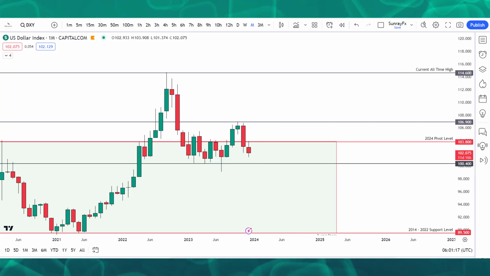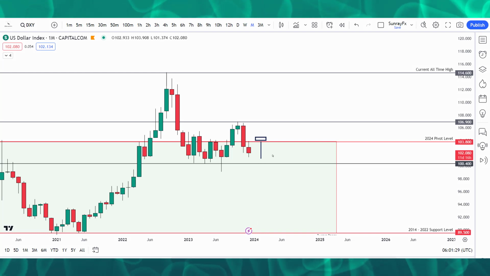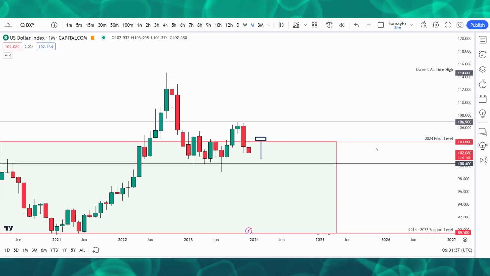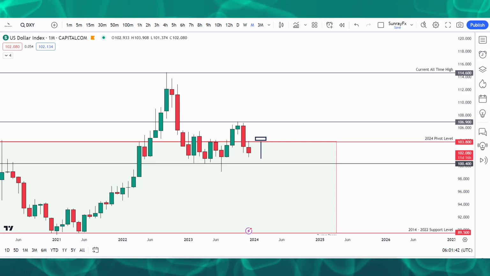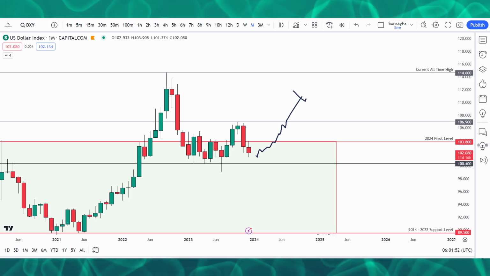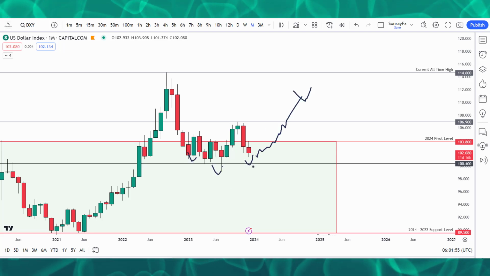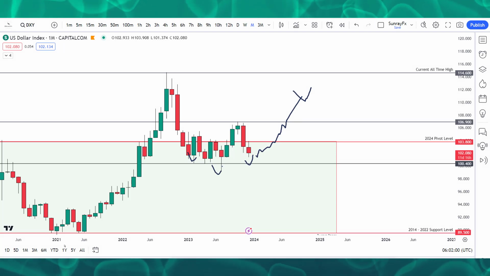So what I'm expecting coming this December on DXY is a candle that will form like a hammer. I'm expecting this particular candle to close back up at 103.80. That is my own opinion, but in the absence of that, if we still have a close within this range, within 100.40 and 103.80, I still believe that the market is going to form a bullish pattern, complete this inverted head and shoulders, and move to the upside. That is what I'm expecting on DXY on a longer time frame.